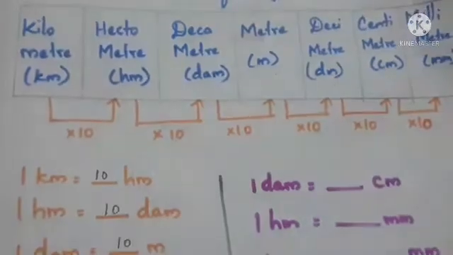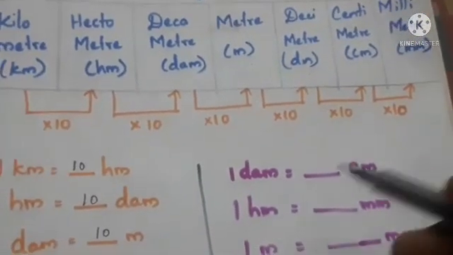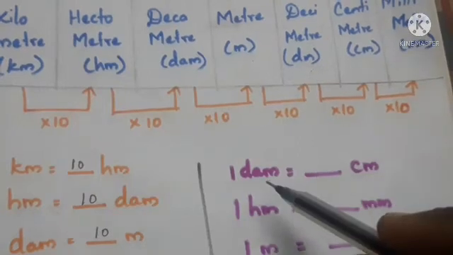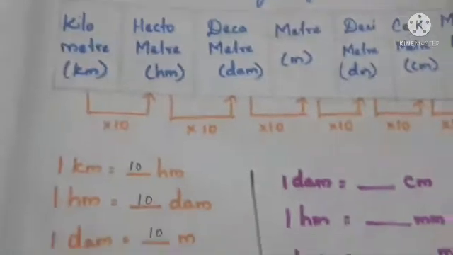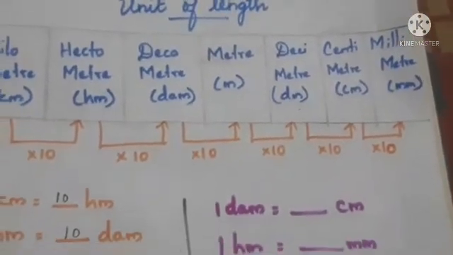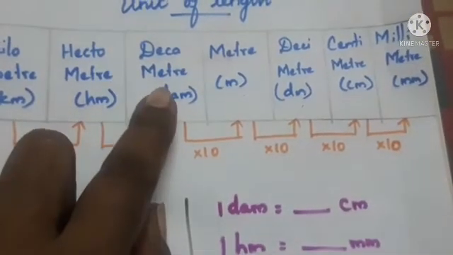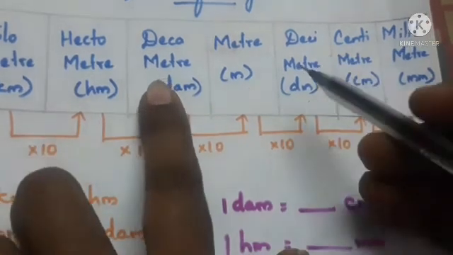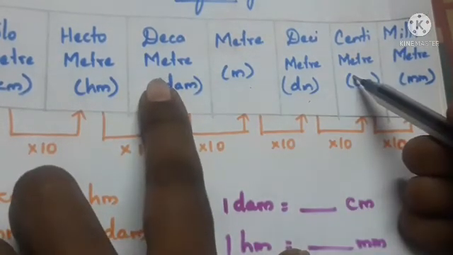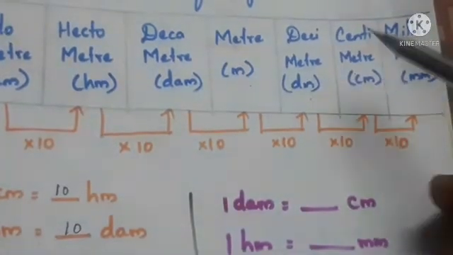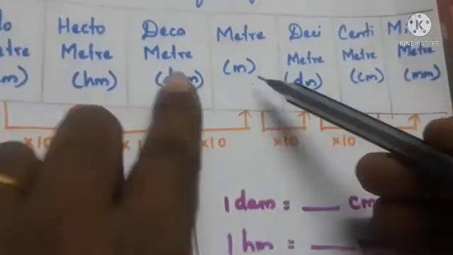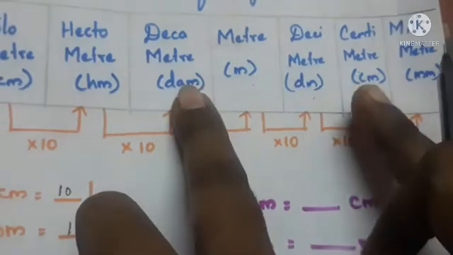Here we have some examples. See here, 1 decameter is equal to dash centimeter. In this table, where do we have decameter? Yes, we have decameter here. And centimeter is where? Yes, we have centimeter here. How many steps do we have to move? 1, 2, 3. Three steps we have to move. Decameter is here, and we have to convert to centimeter.